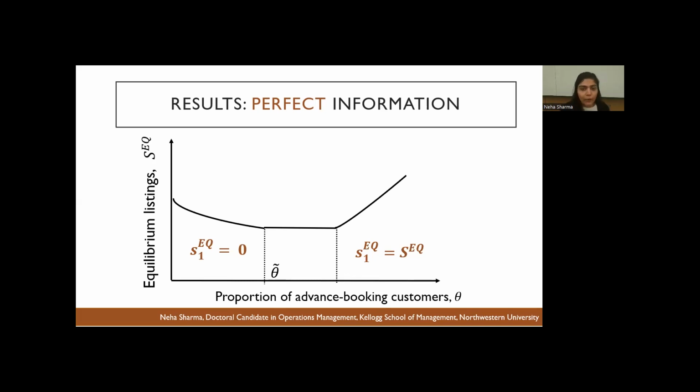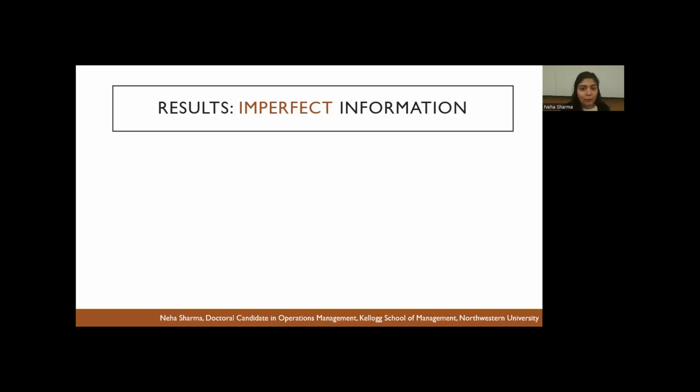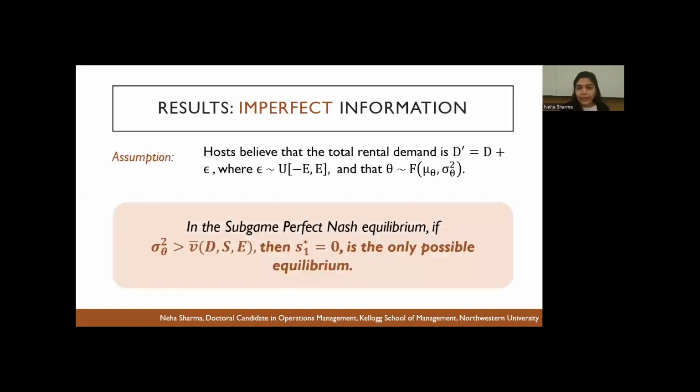They don't want to get matched to these advanced booking customers. And why is that? Because when there are fewer advanced booking customers, the platform cannot charge a high price. And now this results in a breakdown of service for the advanced booking customers because they are going to come to the platform and see no assets available to them. And this is exactly why these simple revenue sharing contracts may not be optimal for platforms with reservations. Now let's quickly see what happens when hosts do not have perfect information about demand. Things only get worse. This region where the service breaks down expands in that uncertainty.